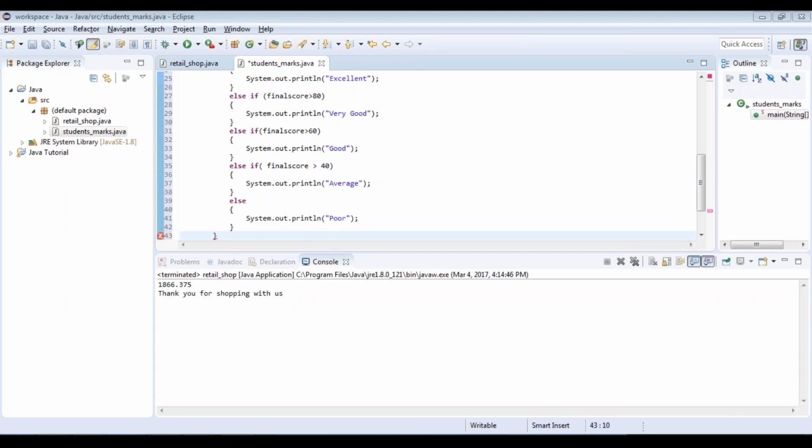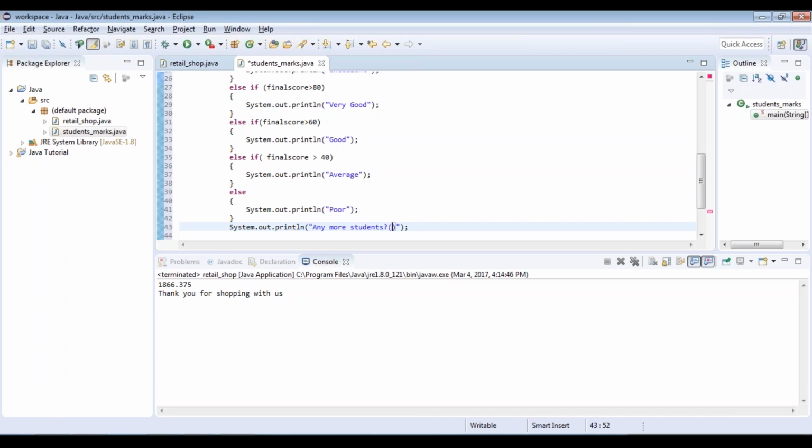But before that you need to understand when to exit from that loop. Now for that what I'm going to do is that I'm going to write an output statement. Any more students? To know if there are any more students present, I want my user to tell me if it is true or not. So they're going to specify true or false.